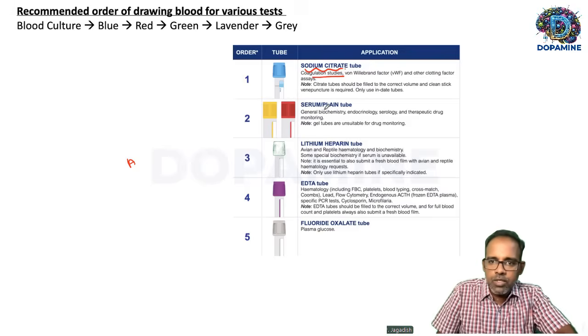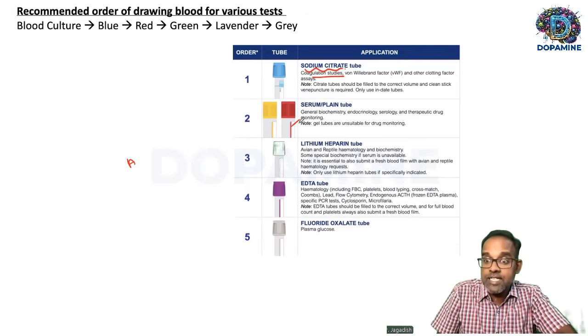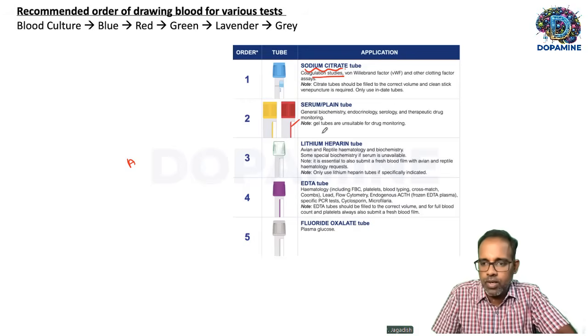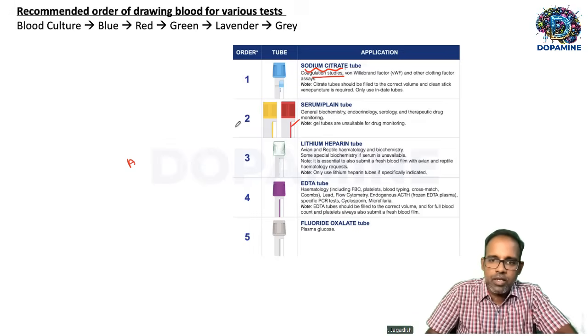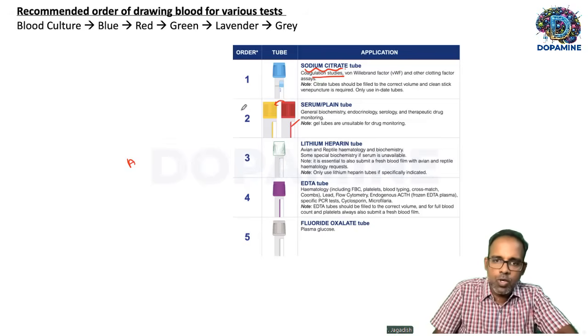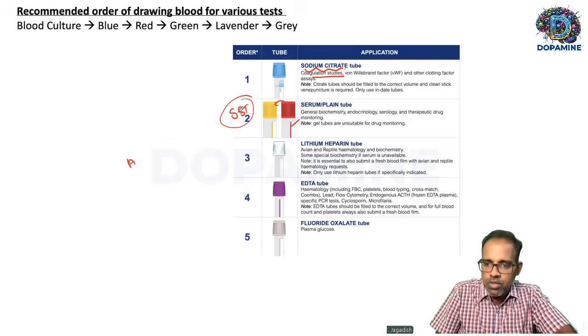Then there's something called serum tube, which is a red color tube. It's mainly for collecting samples for tests in the serum. For example, serum urea, serum creatinine, lipid profile. Then liver function test, renal function test. Everything can be done only when you collect samples in the red color tube. And there's a counterpart for this tube called the yellow tube, which is a serum separator tube, which can also be used to collect blood samples where serum is needed.